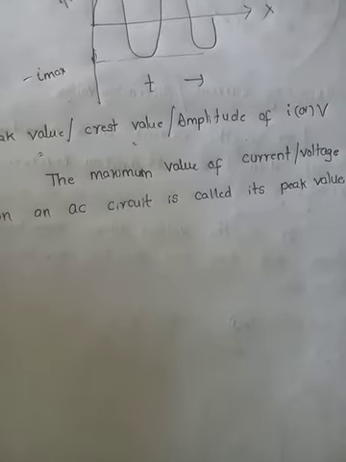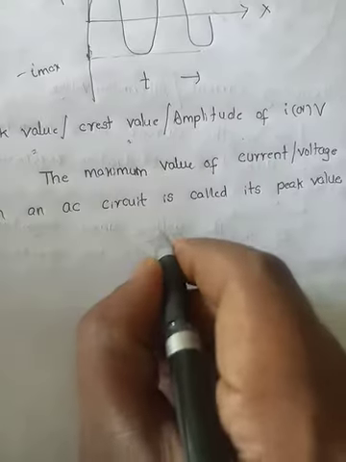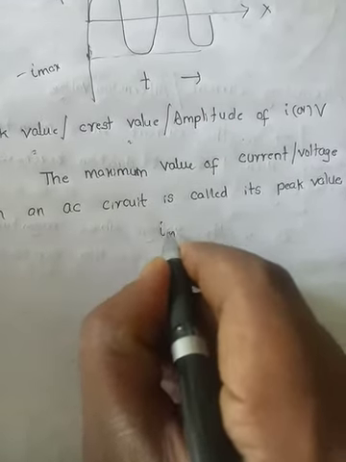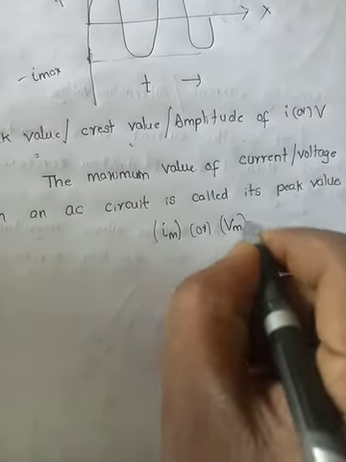That is represented by I maximum, Im, if it is the maximum value of current, or Vm if it is the maximum value of voltage.